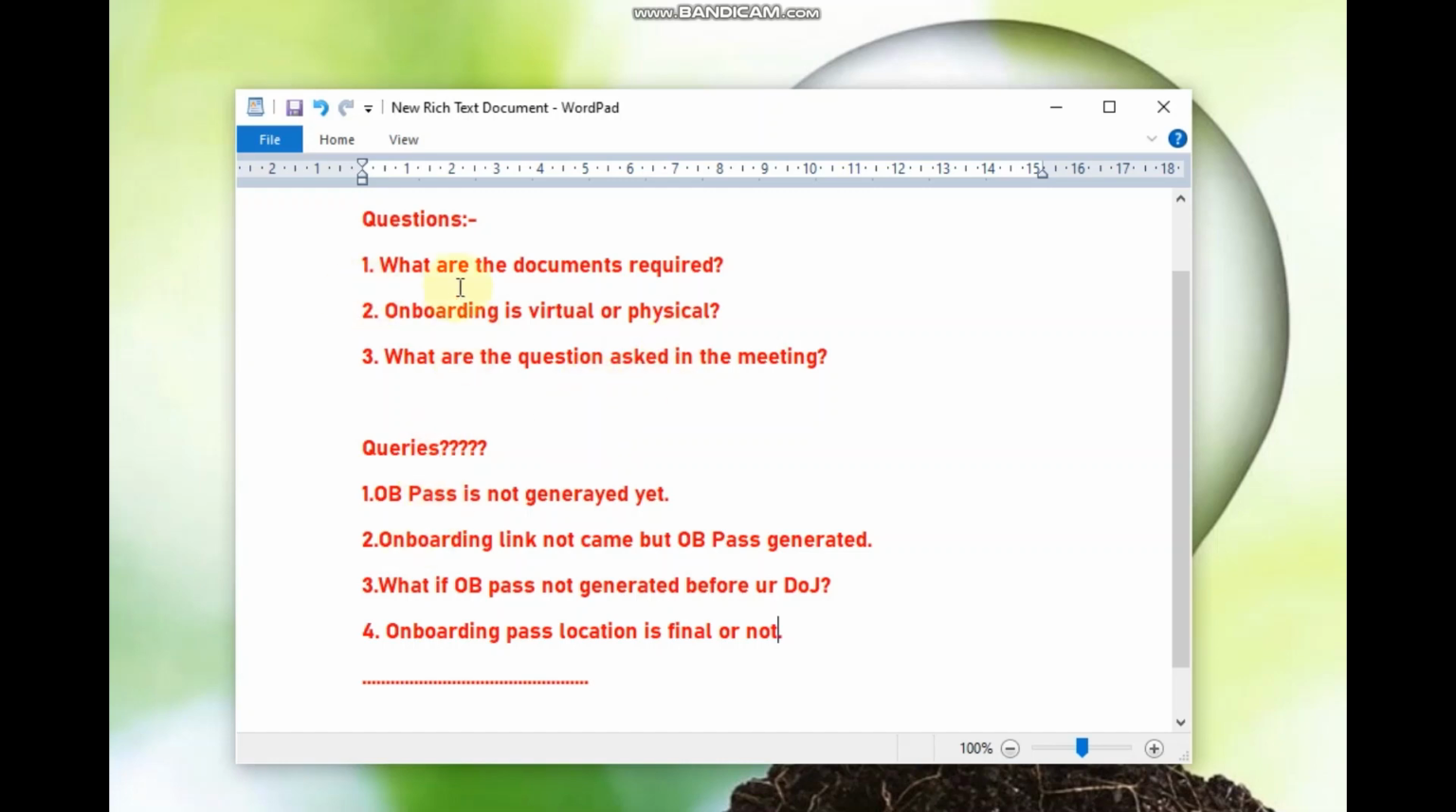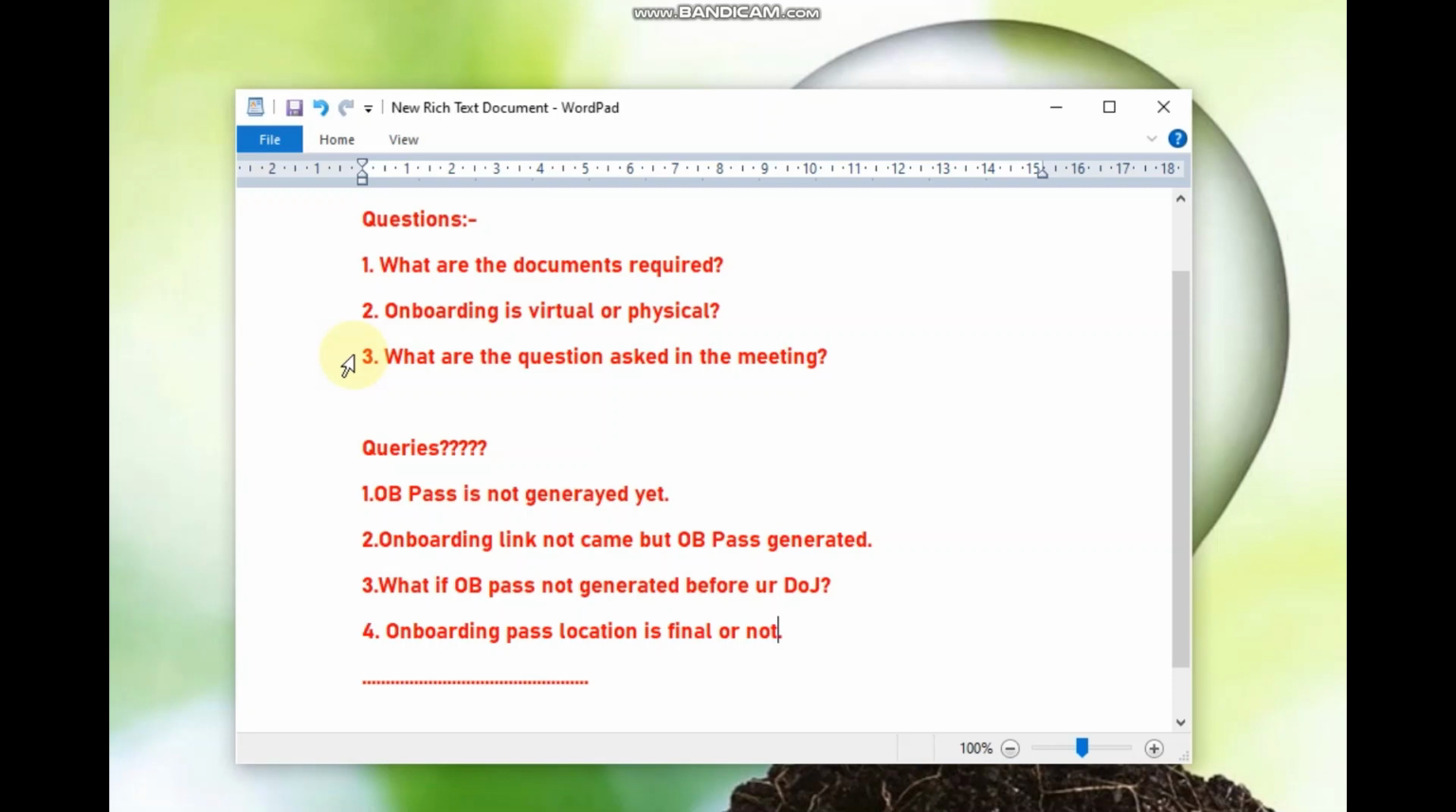So guys, coming to your first question, what are the documents required in the onboarding process? Since the onboarding is going to take place only in virtual mode, you do not need any documents. Coming to your next question, whether the onboarding is in virtual mode or physical mode: due to the current pandemic situation, it is going to be in virtual mode. For that you will receive an email with the link to join the meeting in which you have to be onboarded.